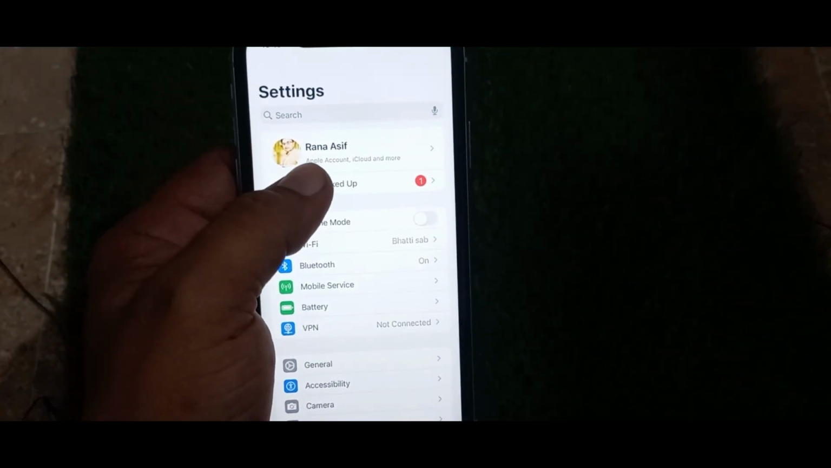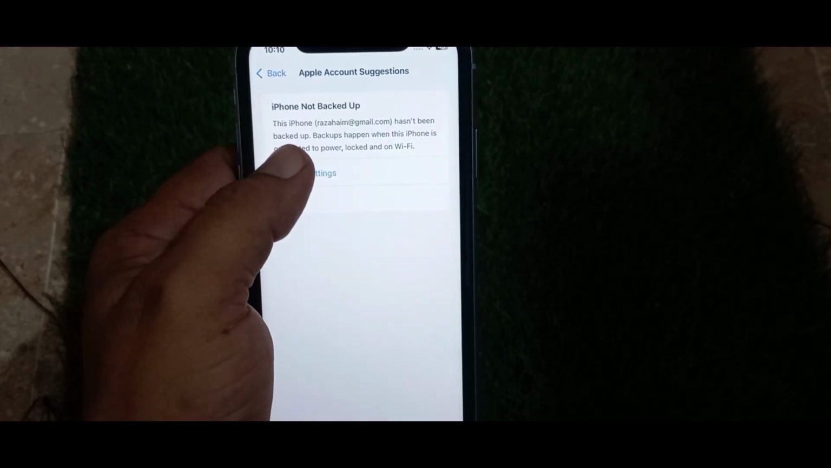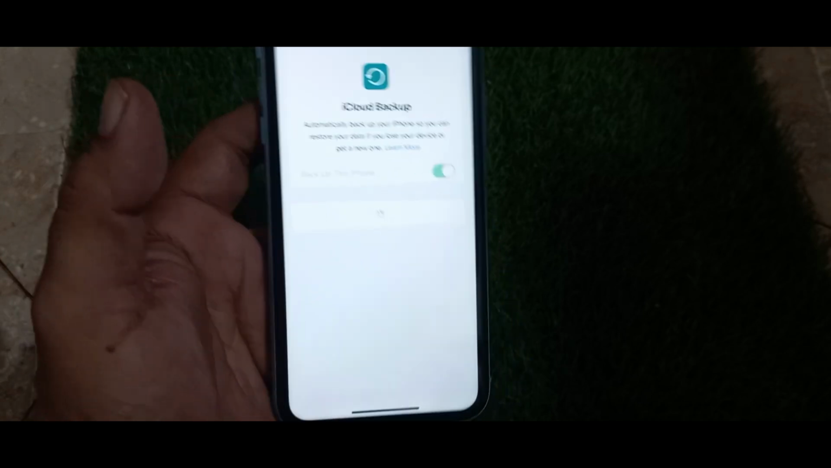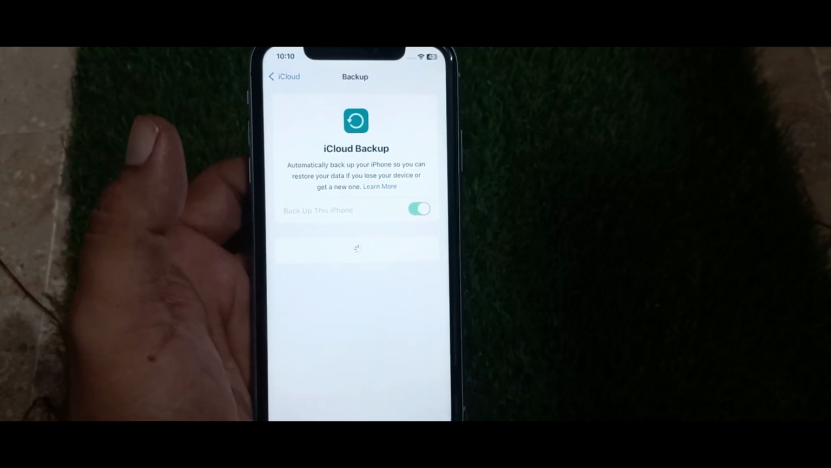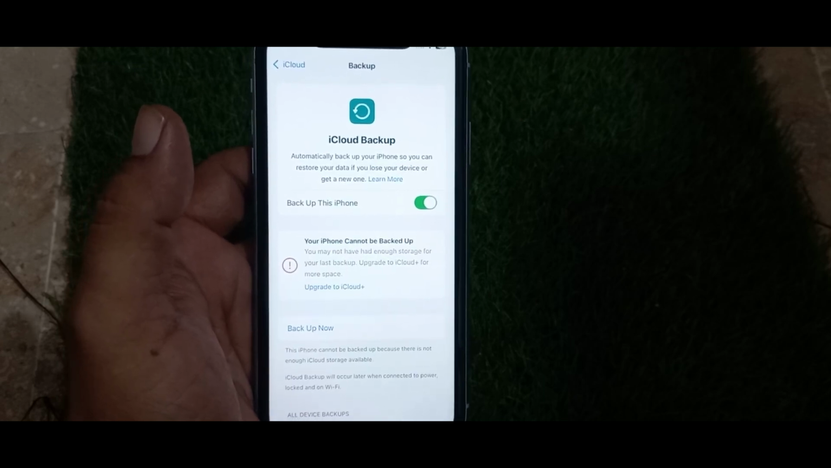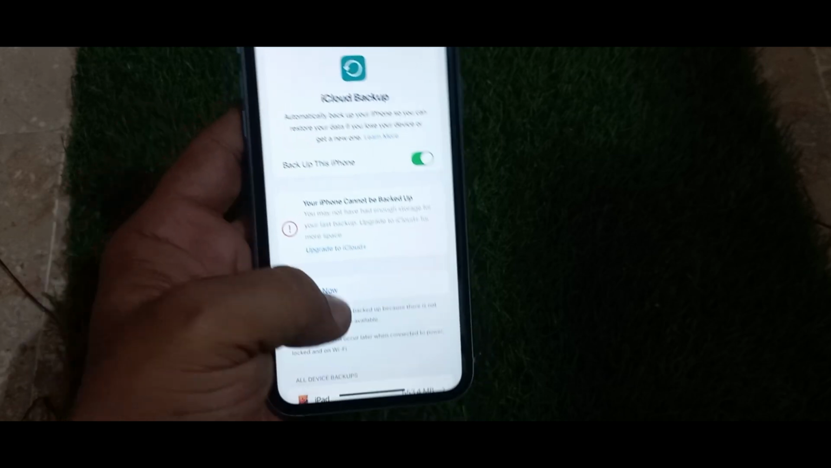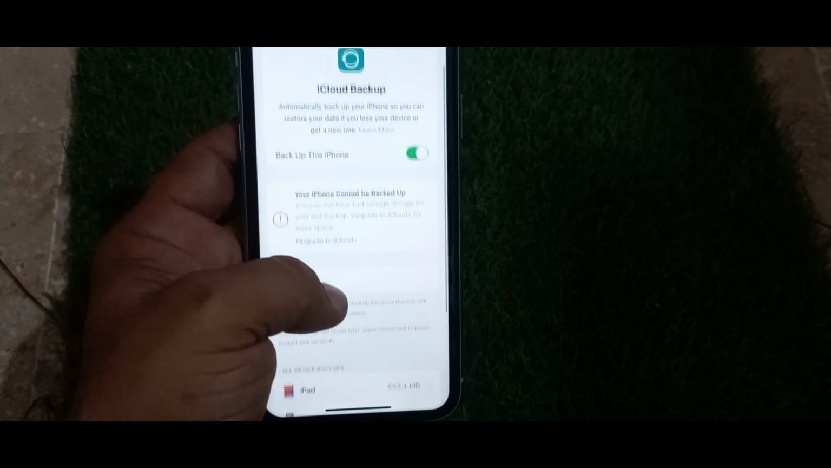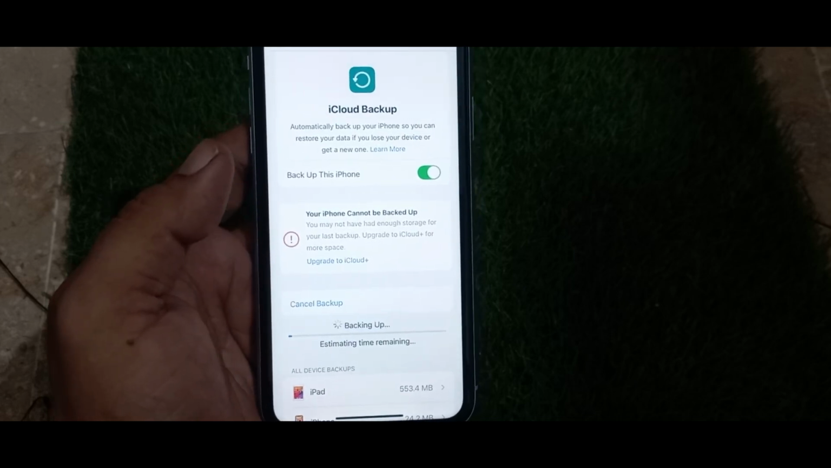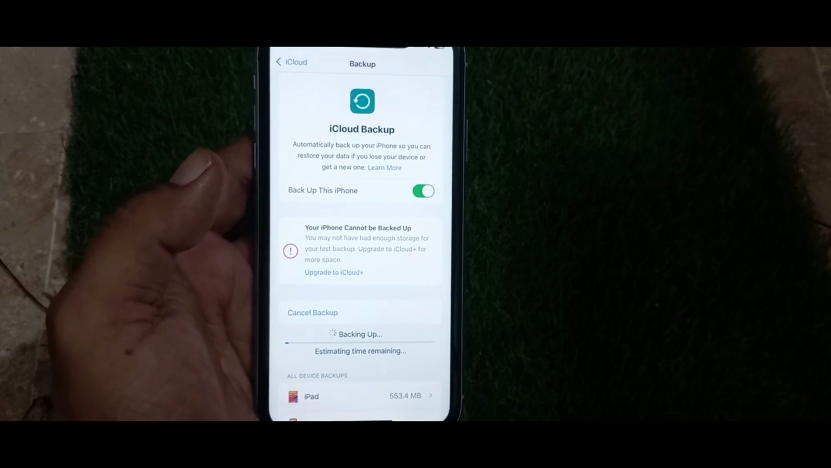First open the settings on iPhone and just tap iPhone not backed up, and now tap on backup settings. Just tap on backup now. It will take some wait for few seconds.